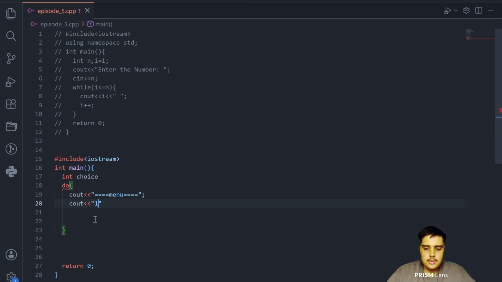So if the user chooses 1, then it is for choice. Let me add a \n here also, because if the program runs many times, it does not look good.